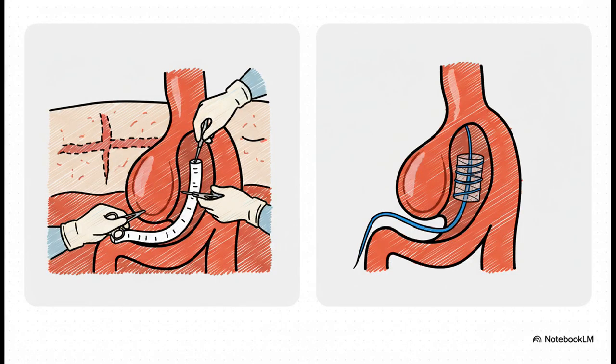We have 2 main options. First is the traditional open surgical repair. A big midline incision, we find the aorta, and we sew in a graft. It's the classic approach, it works for any anatomy, but it's a huge physiologic hit on the patient.